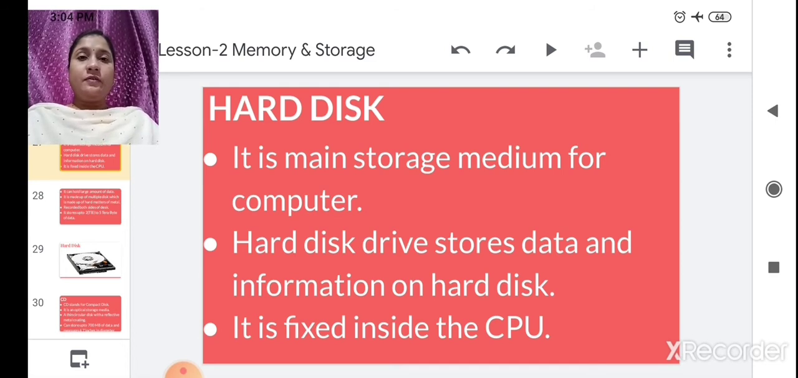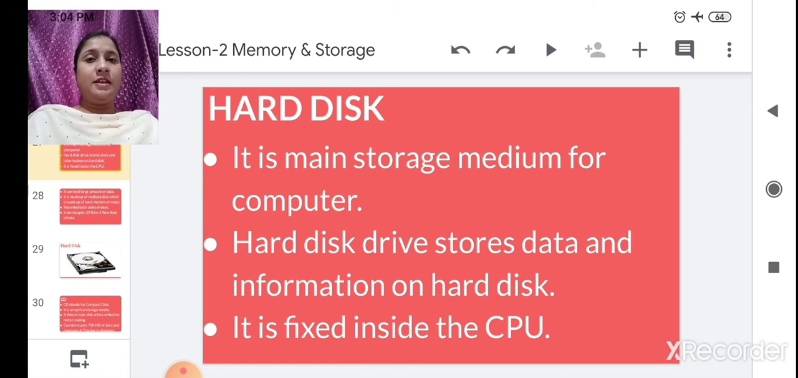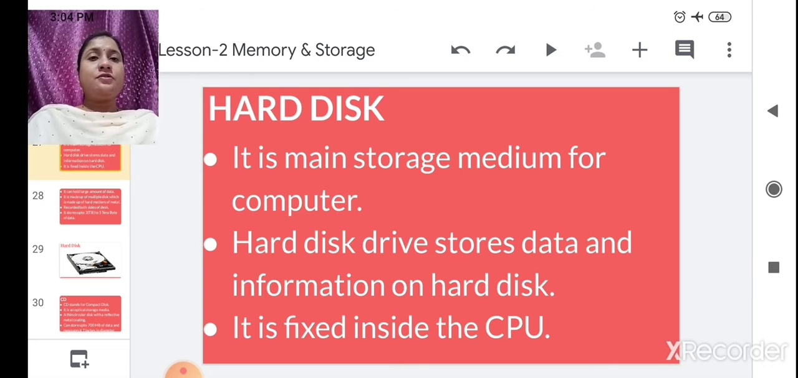So when you write in any file, or we can say you write any document in your computer, you will save it with any name. So where will it go? It will be stored in this hard disk only, and it is inside the CPU. And when you want to retrieve that information from the computer, you can retrieve it from this hard disk only. So whatever you write and store, it will be stored in the hard disk.